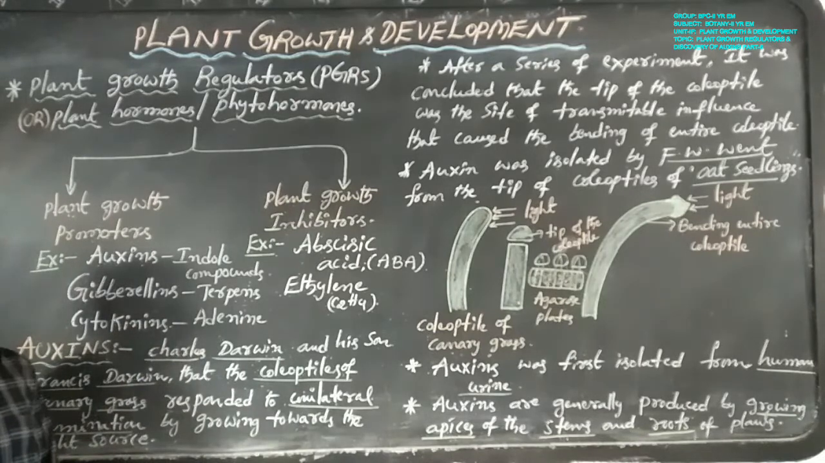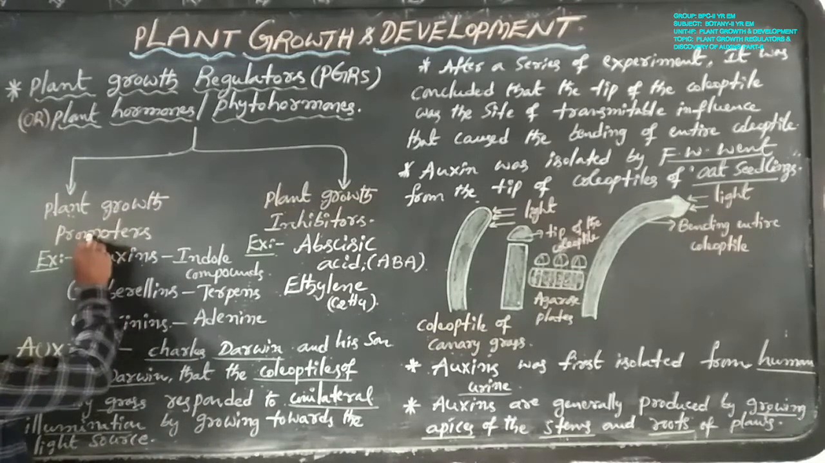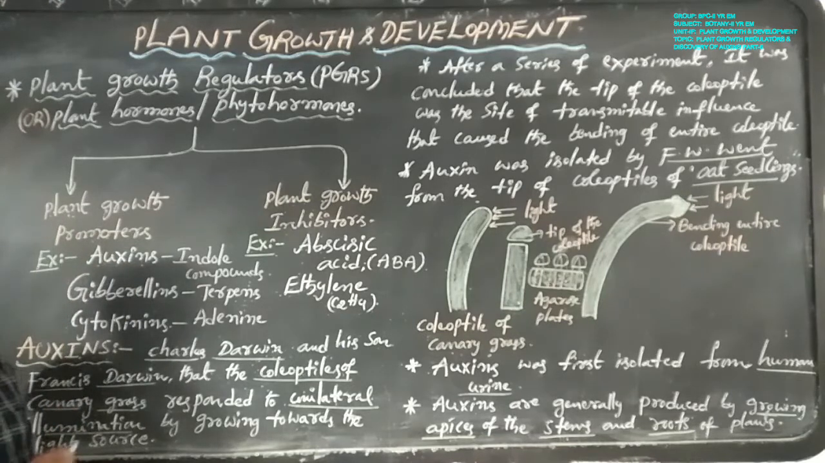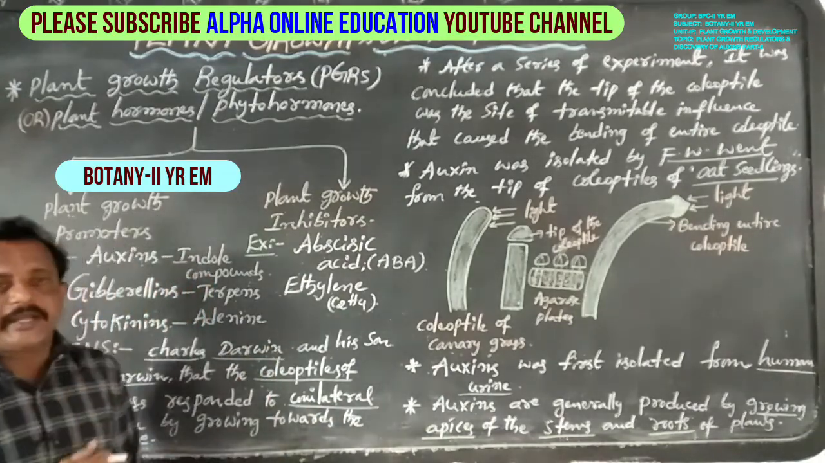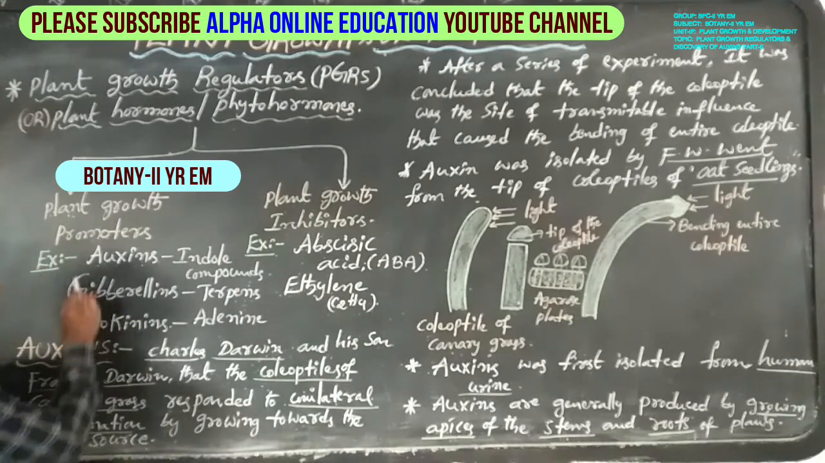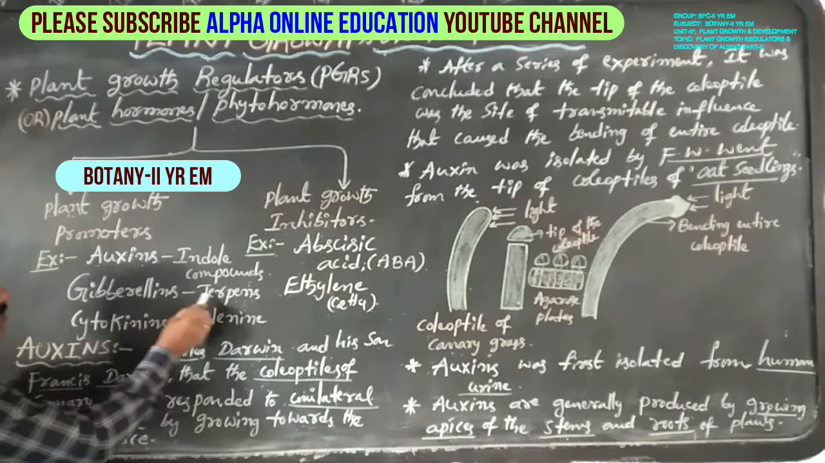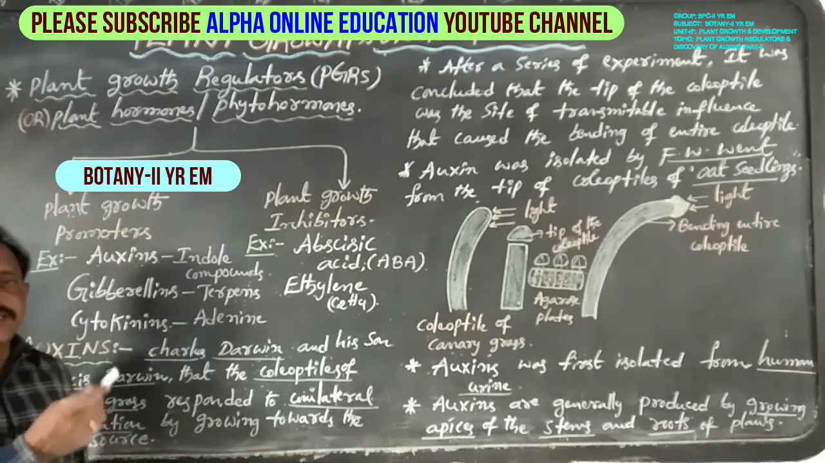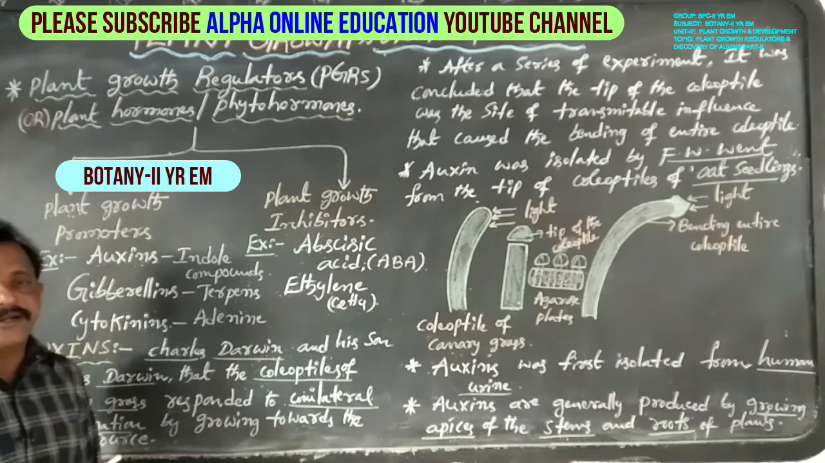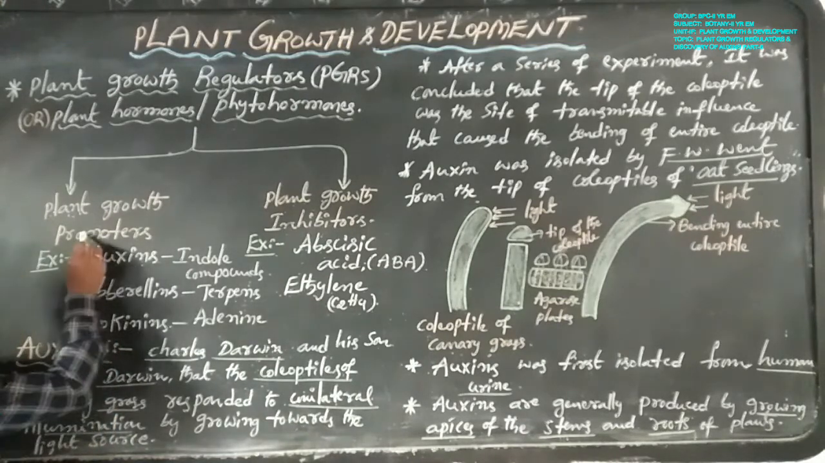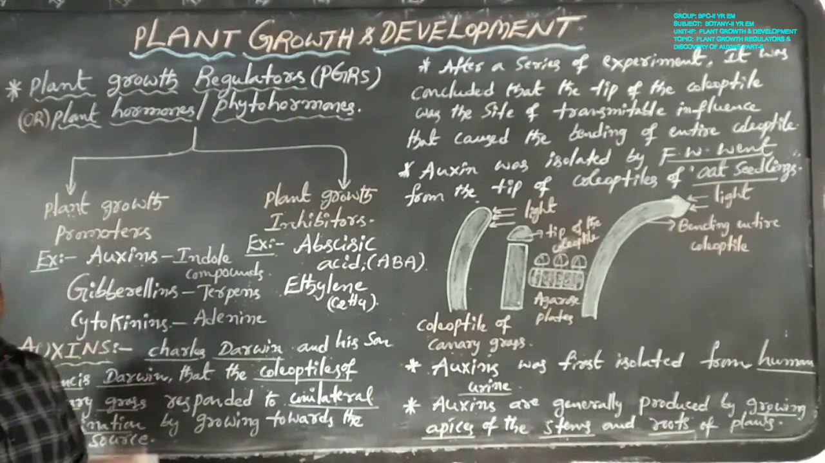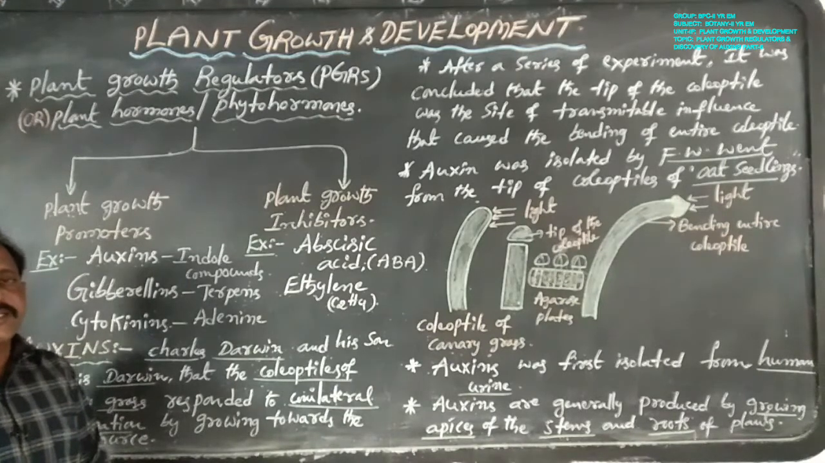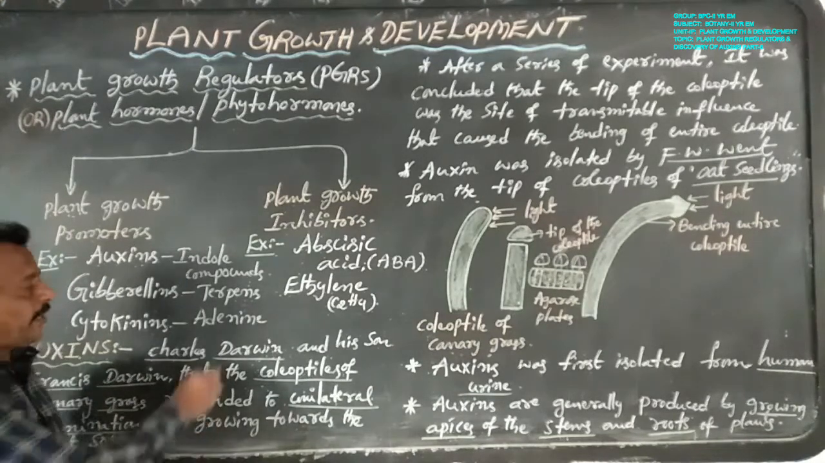Plant growth promoters: the first is auxins, which are indole compounds such as IAA, indole 3-acetic acid, and IBA, indole butyric acid. Second, gibberellins are always terpenes such as gibberellic acid, GA1 up to GA100. Third, cytokinins are always derivatives of adenine, that is N6-furfuryl aminopurine, which is kinetin.